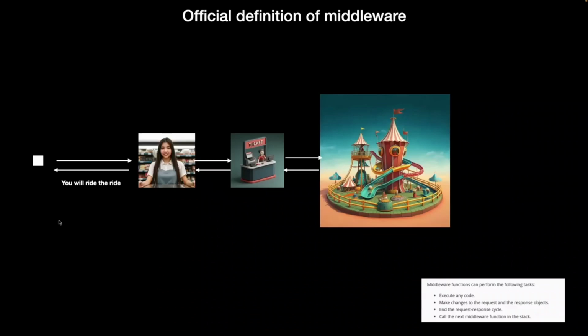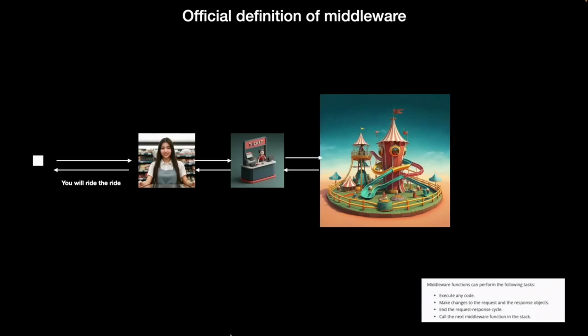In the best case, this guy will send it to the next guy. This guy will send it to the next guy. This guy will actually execute some code which translates to the user actually doing the ride. And then this guy will end the request response cycle, return back, you've finally gotten what you wanted. As you can see, with middlewares, especially chaining these middlewares, the high level goal is that you do something specific and then you do something specific. And then this is the final thing that the user wanted. But before they reach this logic, they have to go through a bunch of hoops.